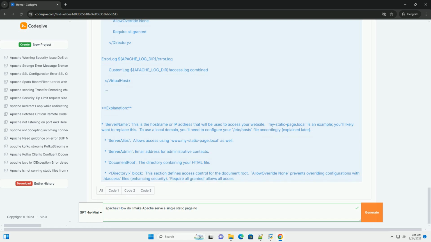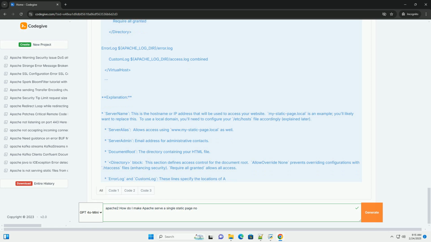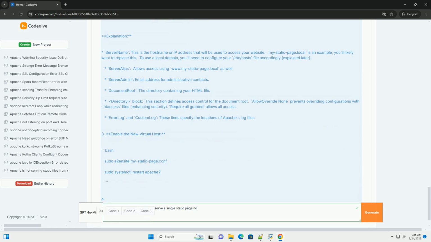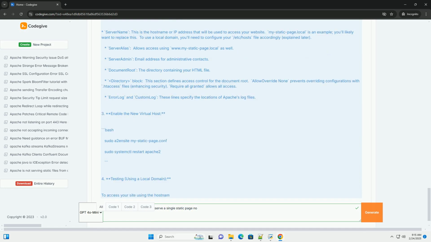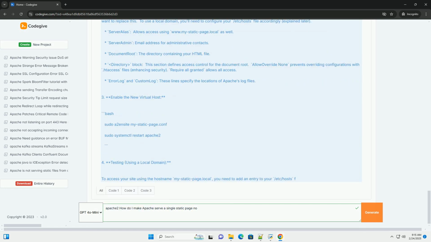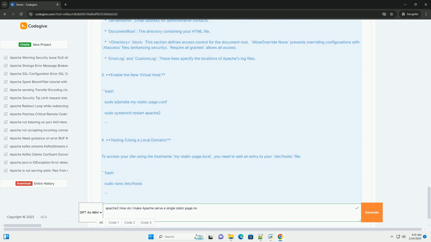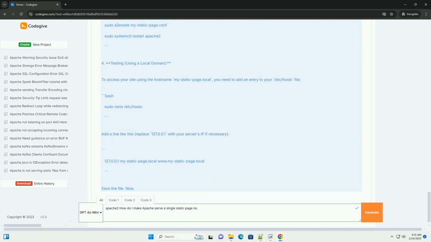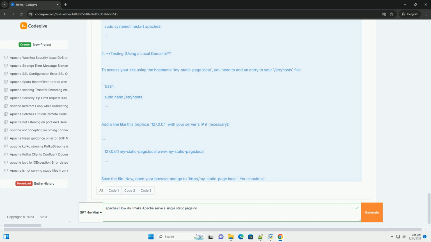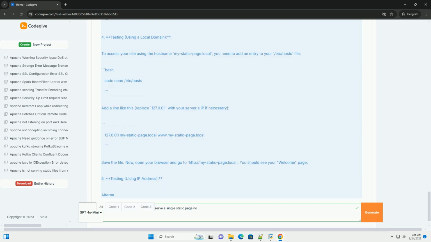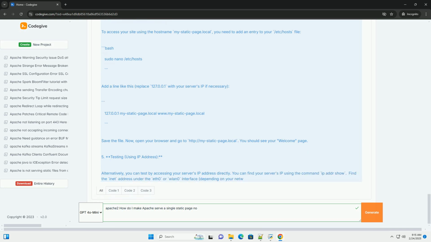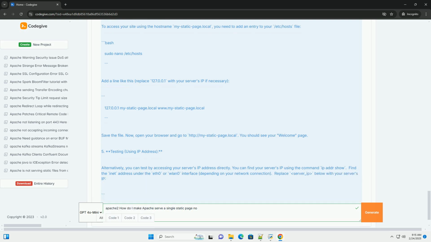Part 2, Configuration and Testing. Apache 2's configuration is primarily managed through files in the /etc/apache2 directory. While you can directly edit these files, it's generally recommended to use Apache's configuration tools for better management and to avoid potential issues. Apache typically uses virtual hosts to manage multiple websites or serve different content from the same server. For a single static page, you can configure it within the default virtual host configuration.